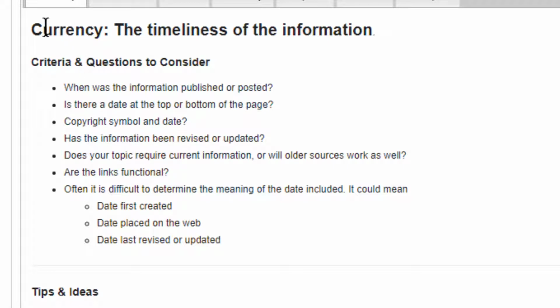So the first one is currency, the timeliness of the information. Is the information that you're seeing on the web page current? In some subjects, how current the web page is is not as important as in others, but a current web page is always a good thing to look at. We identify whether or not a web page is current by looking at what's called a copyright date. The copyright date usually appears at the bottom of a web page.